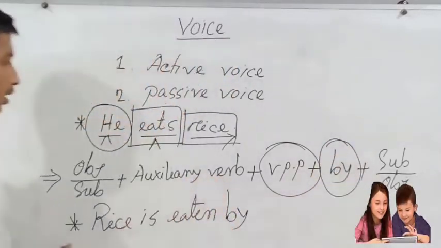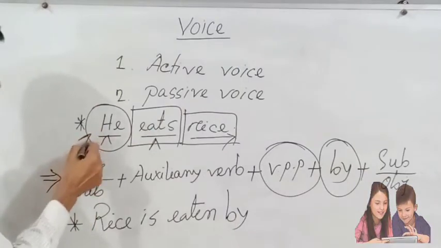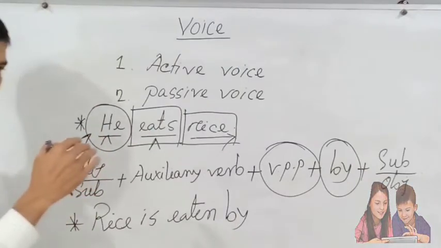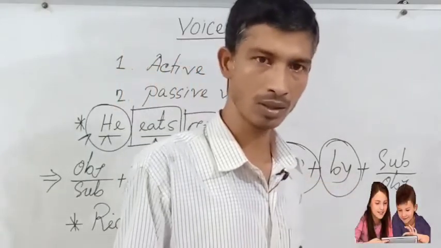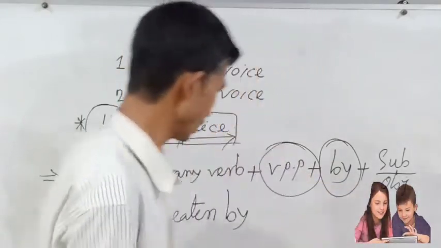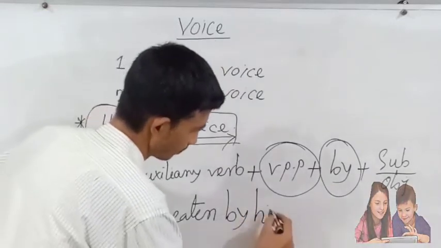Now I will add he. The subject of the active voice will be object of the passive voice, that means him.